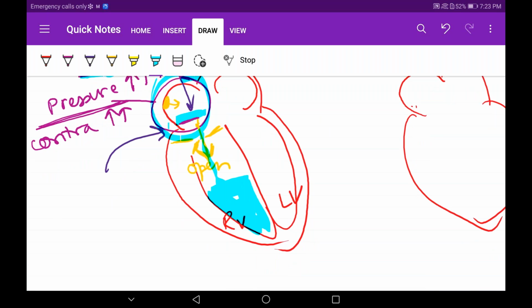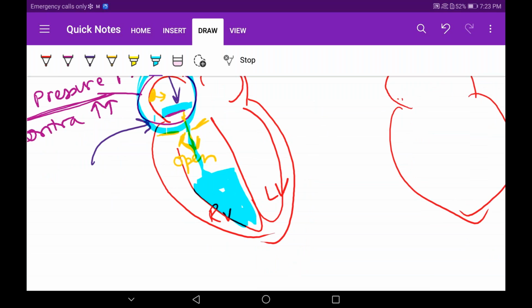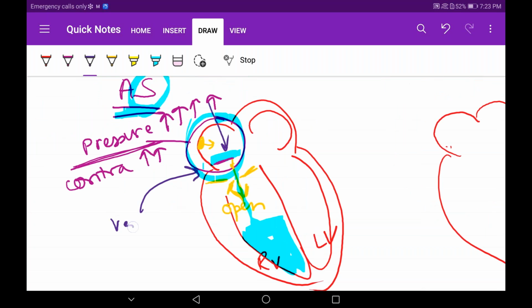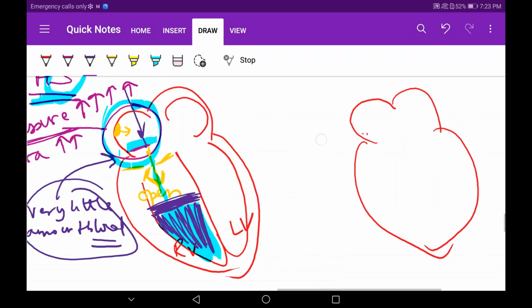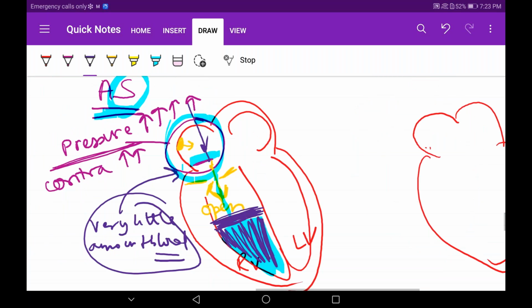But nothing much is there in this phase. I just want you to note down that atrial systole helps in the entering of only a very little amount of blood. Already, this chamber will be filled with 3/4 of the blood. Only a very little amount of blood it's helping in entering. Why, I will explain. Just note down the atrial systole. Next.